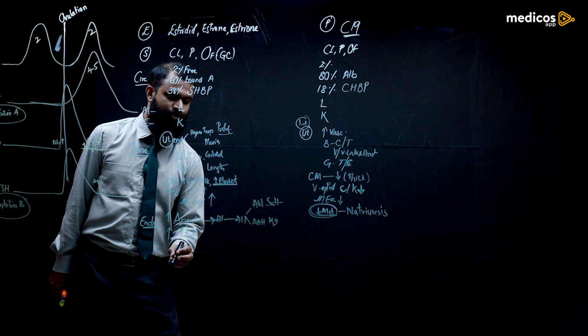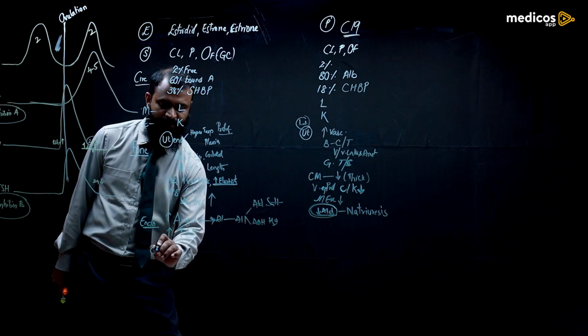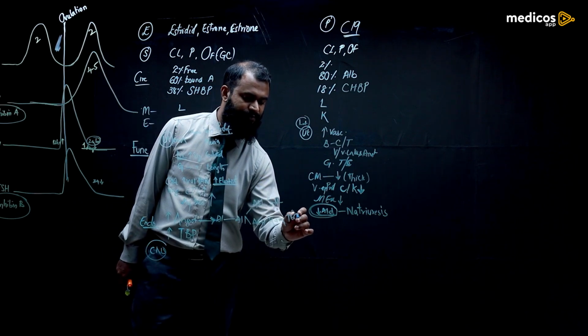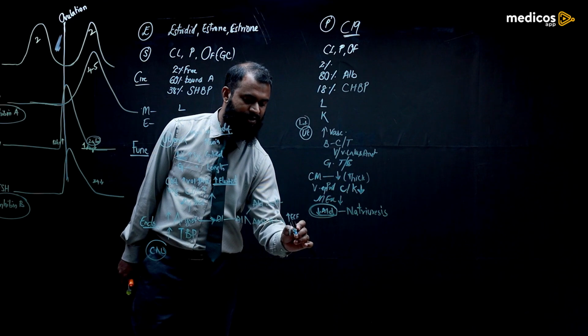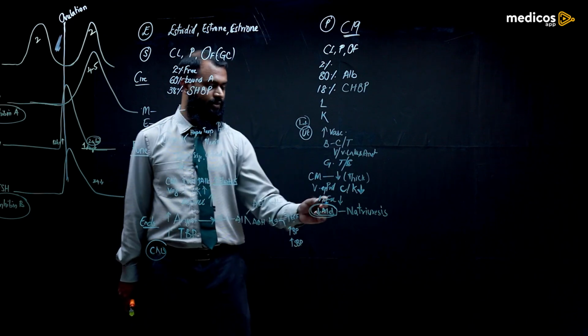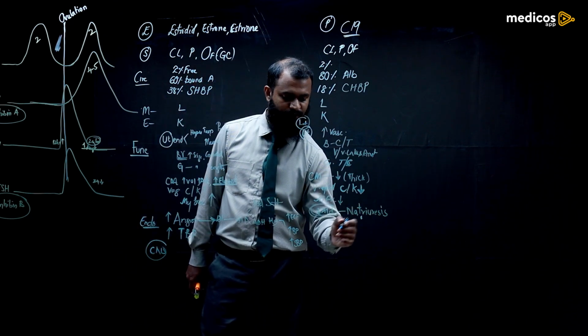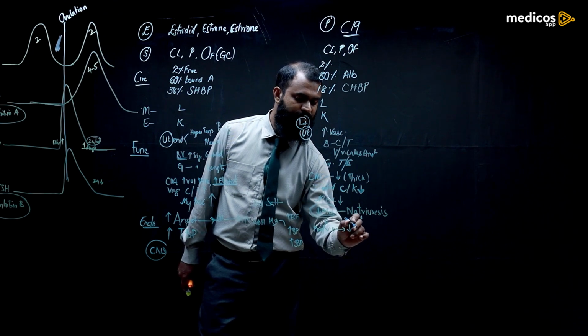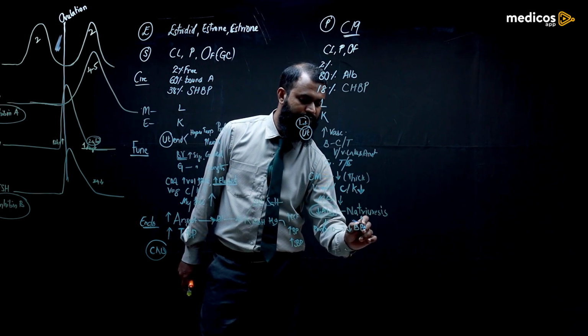And the next function is on the CNS. You can take about the CNS. Because of this, there will be increase in ECF, increase in blood pressure. But which blood pressure will increase? That is systolic blood pressure. Here, natriuresis it is causing. It also causes vasodilation, peripheral vasodilation. So, peripheral vasodilation will lead to decrease in the diastolic blood pressure.